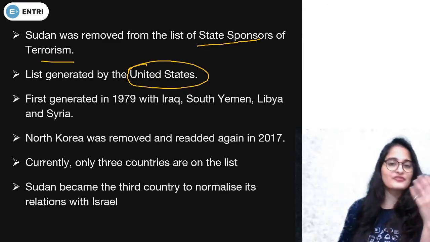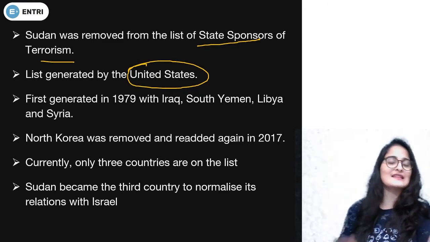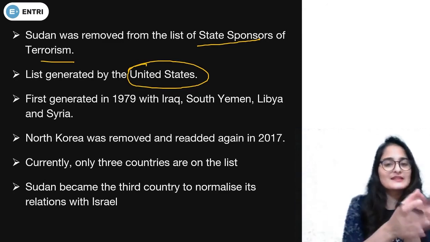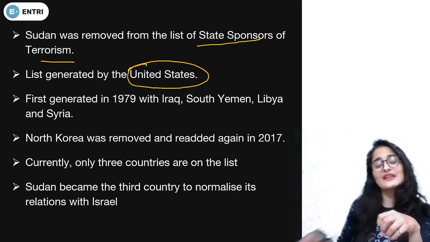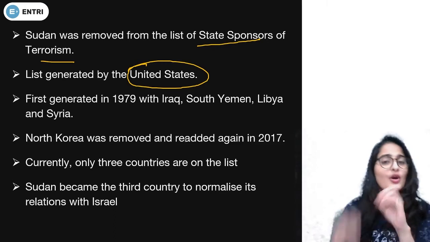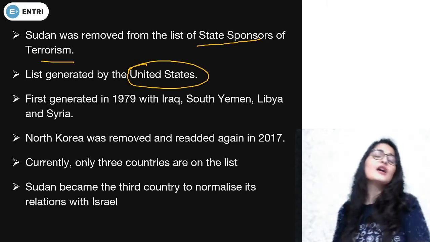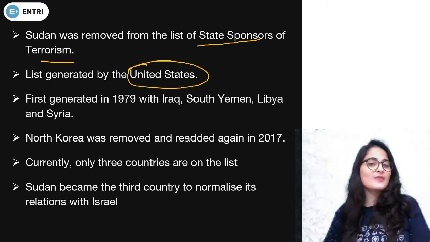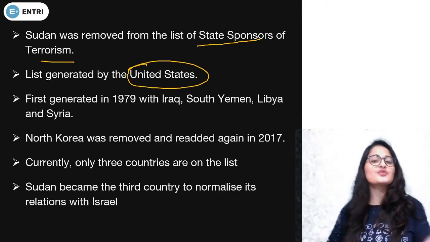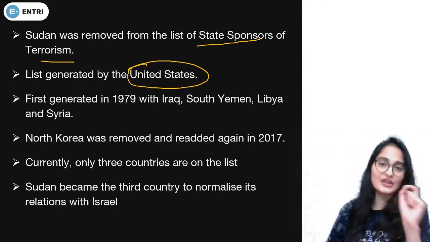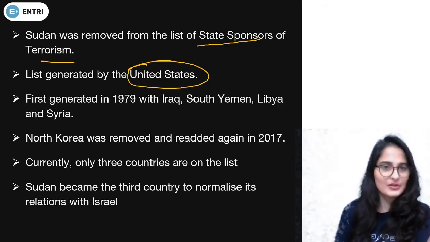For example, if Jaish-e-Mohammed has been designated as a terrorist group, any country which is in any way supporting it financially or otherwise is categorized in the state sponsors of terrorism list. The groups are generally the ones which have been identified by the United Nations.